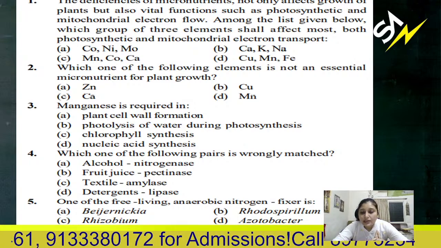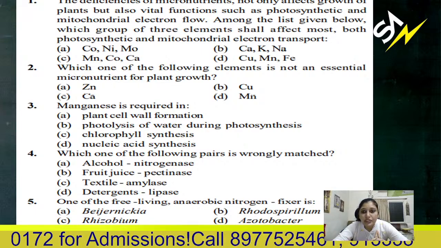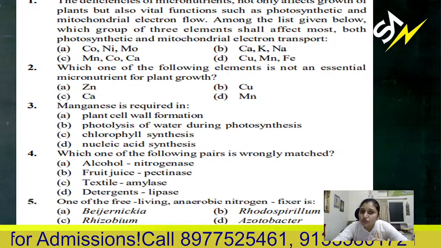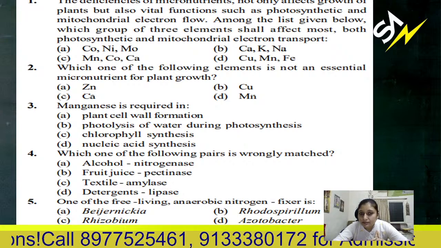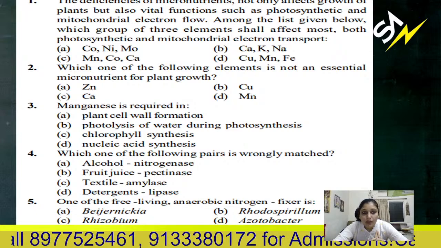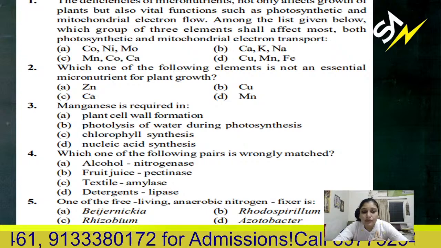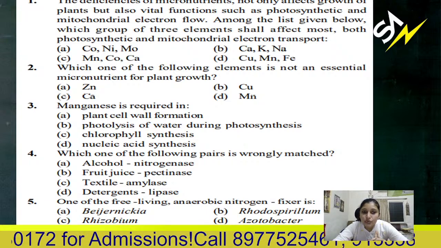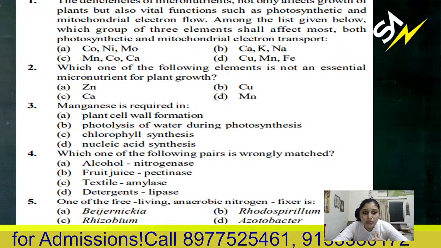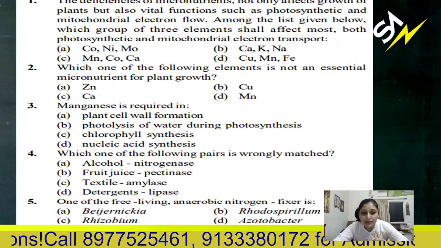Afterwards. Second question, which one of the following elements is not an essential micronutrient for plant growth? Not essential. Third question, manganese is required for which? Plant cell wall formation, photolysis of water during photosynthesis, chlorophyll synthesis, nucleic acid synthesis.